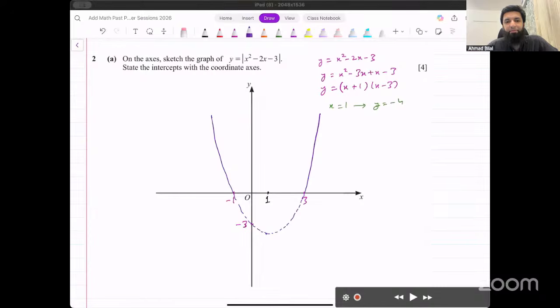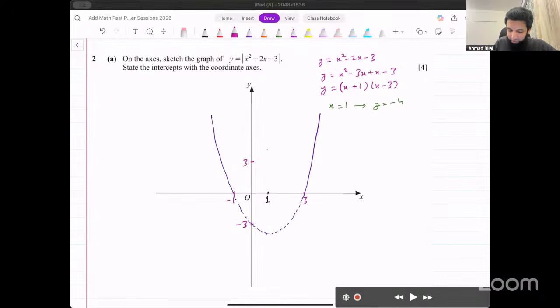But we have a modulus around it. What does the modulus function do? It makes anything that is below the x-axis positive. It comes up above the x-axis. So this part that I've drawn dotted there, what happens to that part is it comes above the x-axis. So now that point at -3 is going to come here at +3.